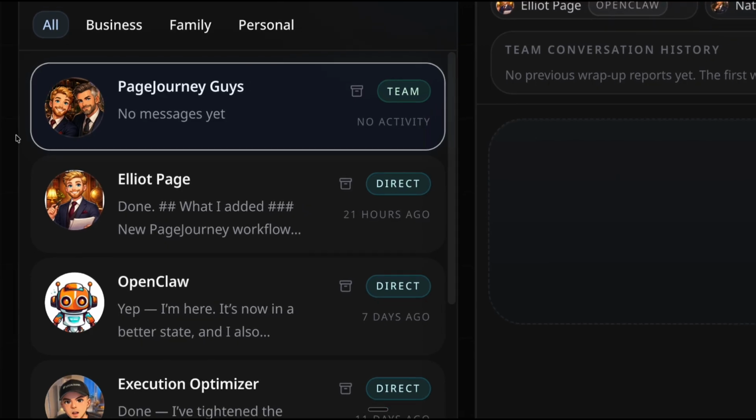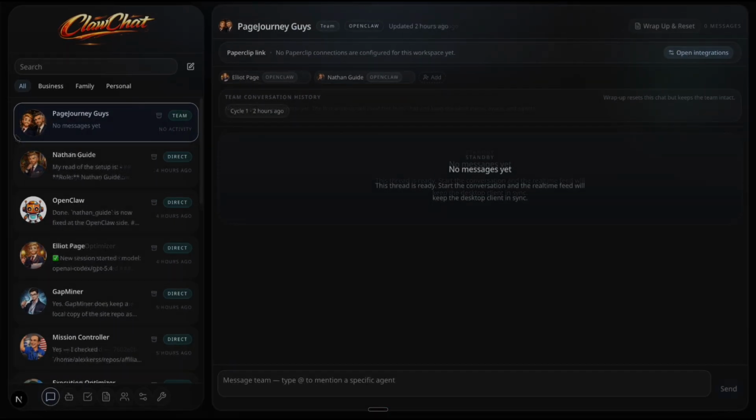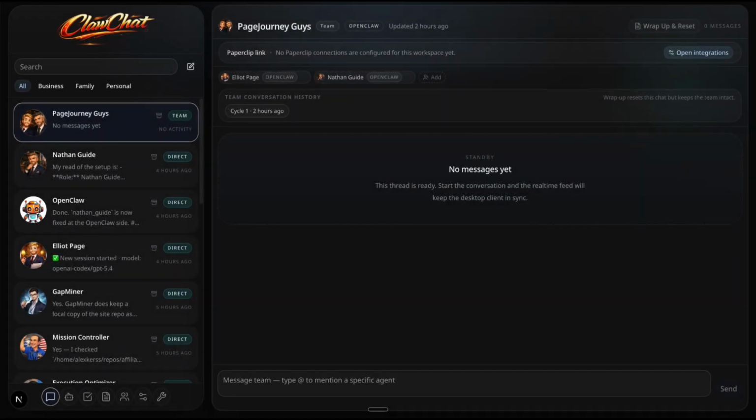I run an initial team chat with Elliot Page and Nathan Guide and iron out a few issues. Using the wrap up and reset button in Claw Chat creates a conversation history, like a meeting report, so everything from the session is captured there. Now we're going to get going and see if we can put them into action.